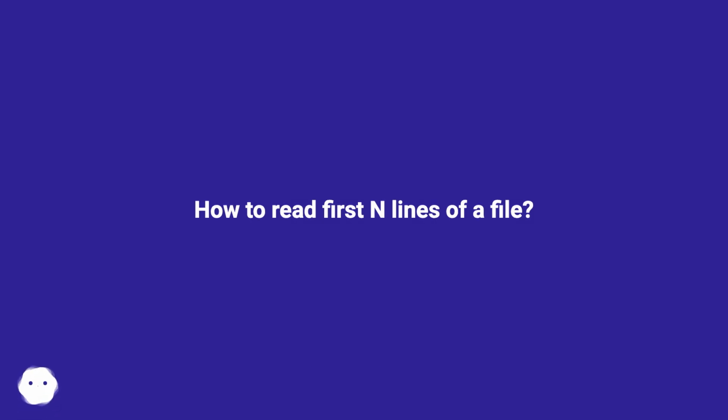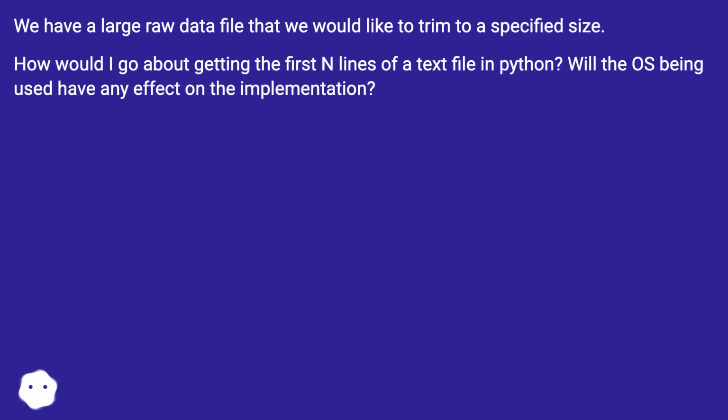How to read first n lines of a file. We have a large raw data file that we would like to trim to a specified size. How would I go about getting the first n lines of a text file in Python? Will the OS being used have any effect on the implementation?